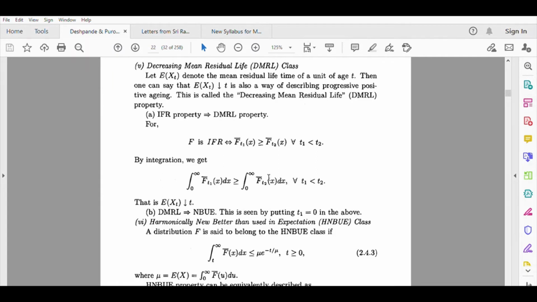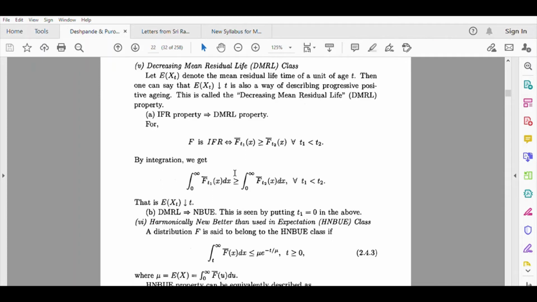So notice that this is true for every t1 less than t2, and so you can safely say that expected Xt is decreasing in t. Why? Because both these integrations are giving you expectations of the residual lives of these units. So the left hand side will be expectation Xt1, the right hand side is expectation Xt2. So expectation of Xt1 is greater than or equal to expectation of Xt2 for every t1 less than t2. So that makes expectation Xt decreasing in t.